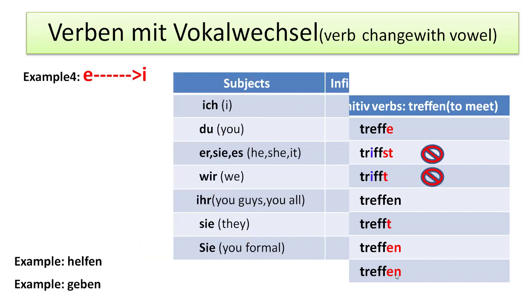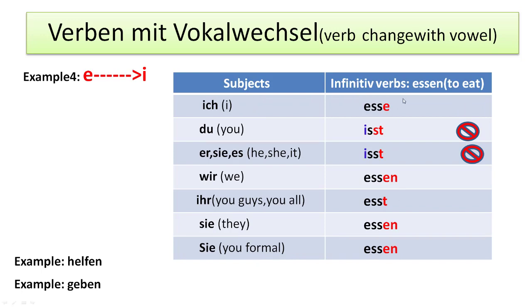Let's move to the next slide. So this is an example. Essen is the infinitive verb, to eat. Here ich becomes esse, du isst, er/sie/es isst, wir essen, ihr esst, sie essen, Sie (formal) essen. So here E becomes I, here also E becomes I. And many verbs like helfen, to help, and geben, to give, we can apply the same rule where E becomes I